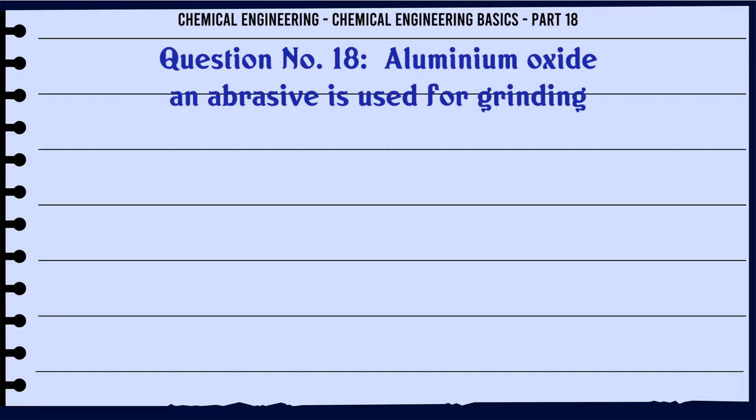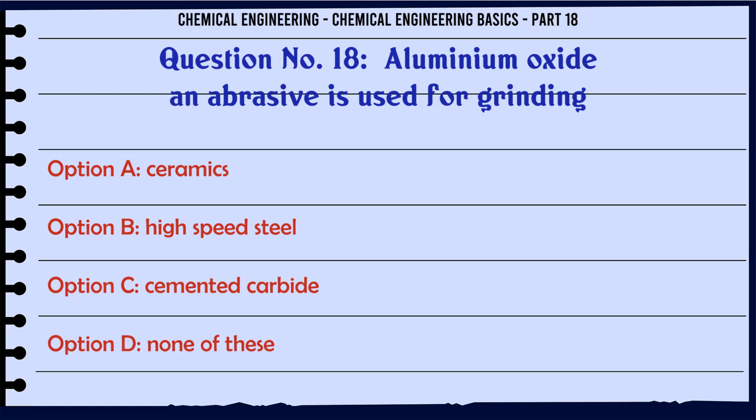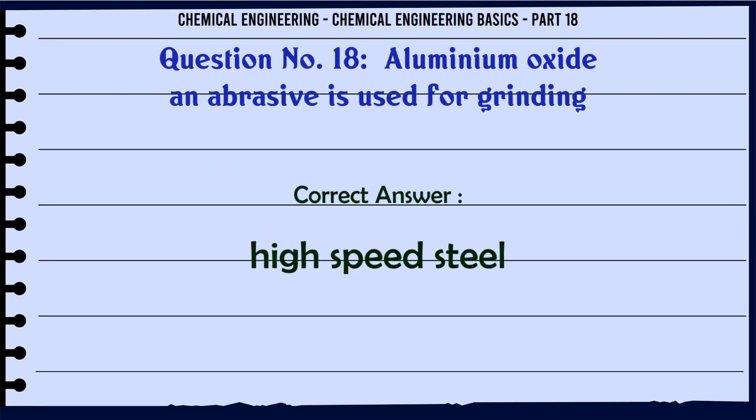Aluminium oxide, an abrasive, is used for grinding A. ceramics, B. High-speed steel, C. Cemented carbide, D. None of these. The correct answer is high-speed steel.